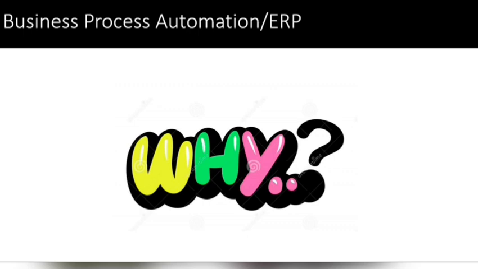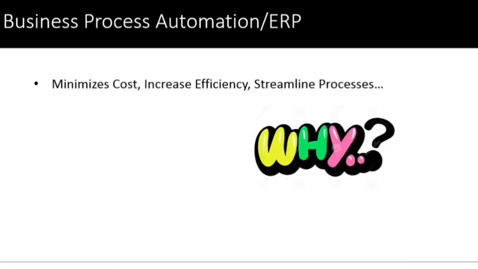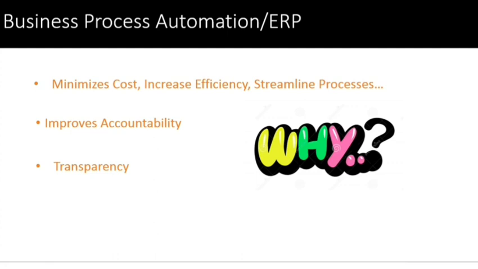Now, why do you want automation in your company? Let us check that. It will reduce the cost, it will increase efficiency, it will streamline processes. Streamline means it will execute one process after the other as defined. Then it improves accountability, meaning if you're using software tools, you will know who has done what work, how much time he has taken, all the details you will know.